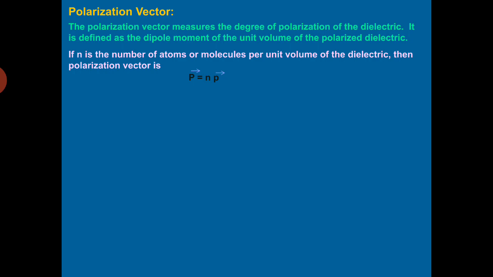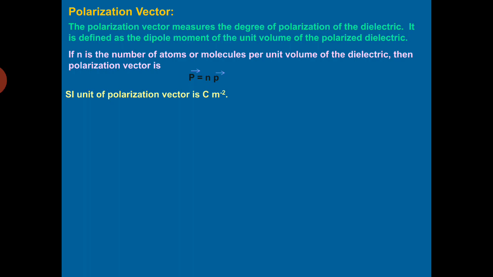So coulomb meter multiplied by per meter cube will give you coulomb per meter square. So polarization vector has SI unit of coulomb per meter square.